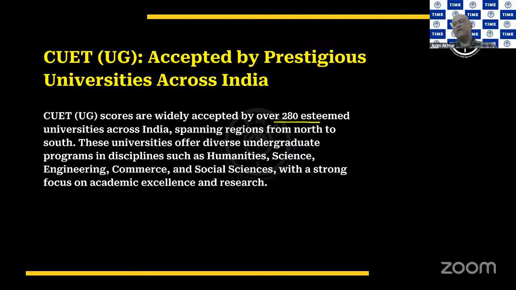That's the reason this exam has become such an important exam for anybody desiring to do an undergraduate program from some of the prestigious universities in India. The undergraduate programs for which this exam's scores are accepted include a wide variety of disciplines: humanities, science-based programs, engineering-based programs, commerce-based programs, social sciences. And of course, if you are targeting a particular undergraduate program, it's definitely advisable to go to that university's website also, and understand the process that they are going to follow.